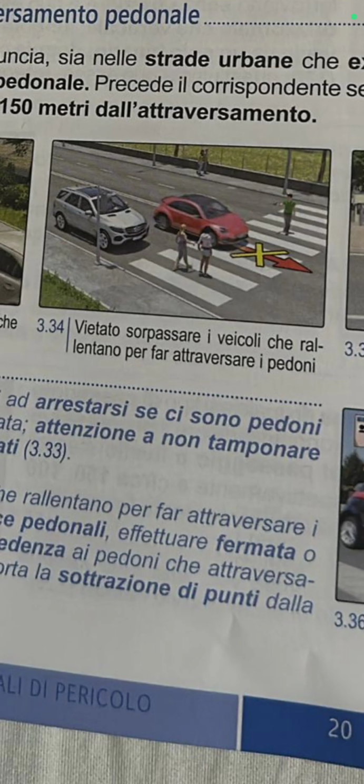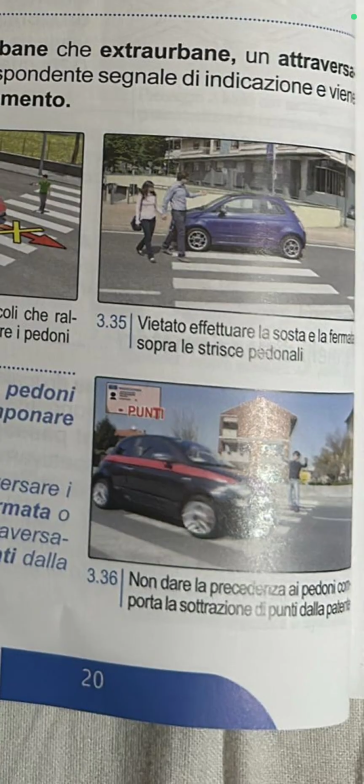So be careful. Then divieto di sosta. It forbids stopping on the pedestrian crossing. Look at the blue car. You can't do this. It's forbidden. You can't stop or park. Divieto di sosta e di fermata. It forbids parking and stopping on the pedestrian crossing, the zebra stripes. Don't do that. It's forbidden.